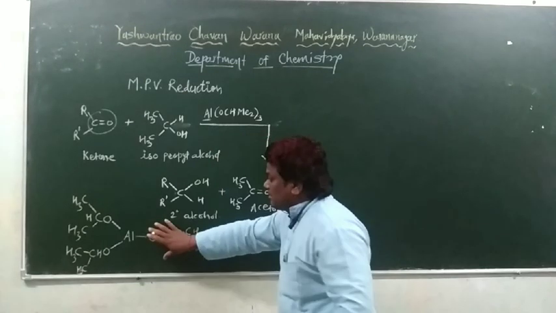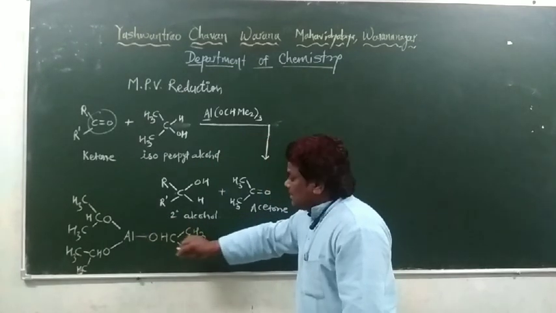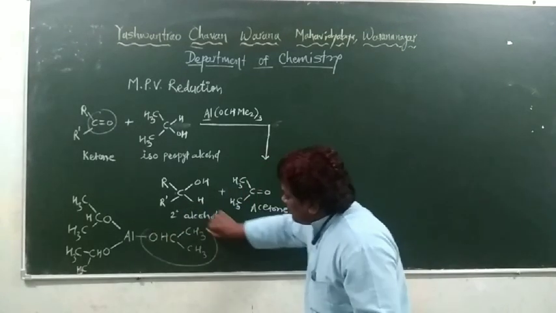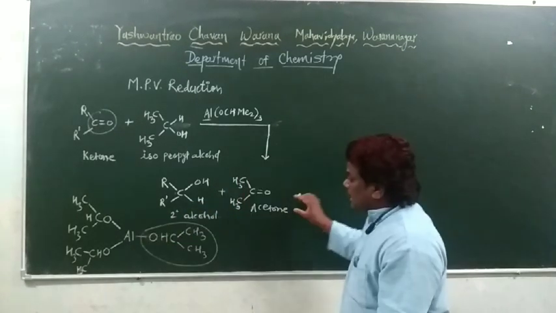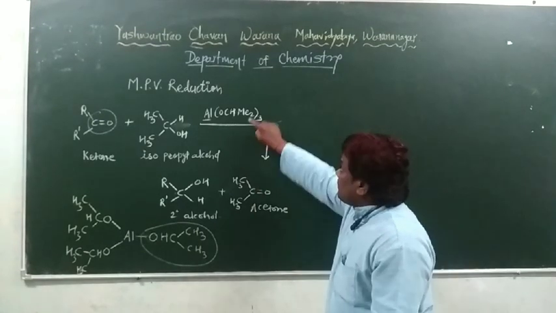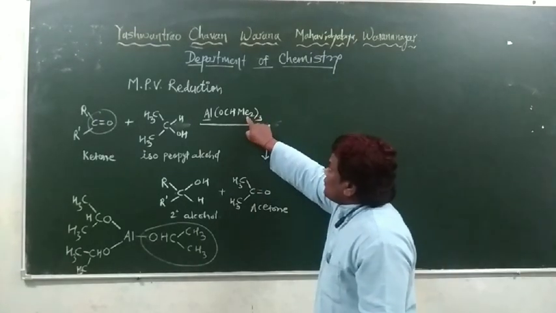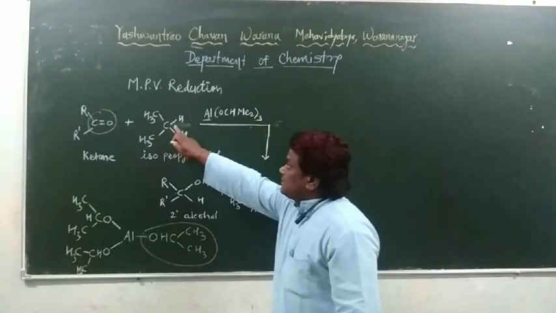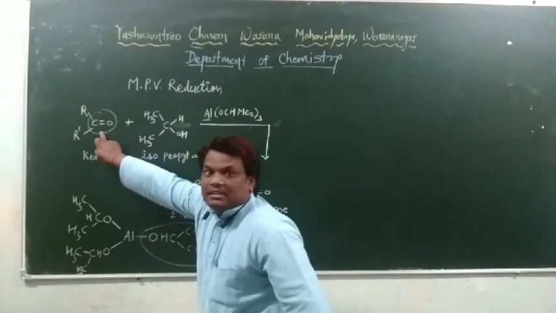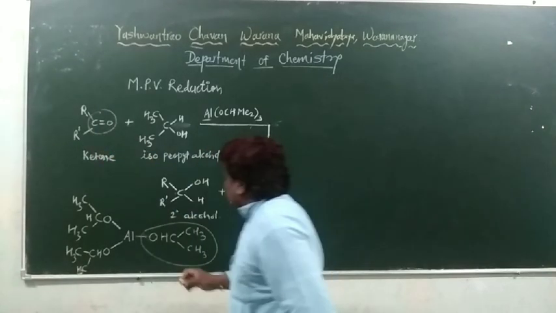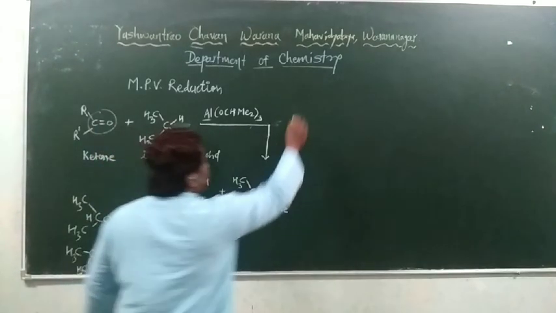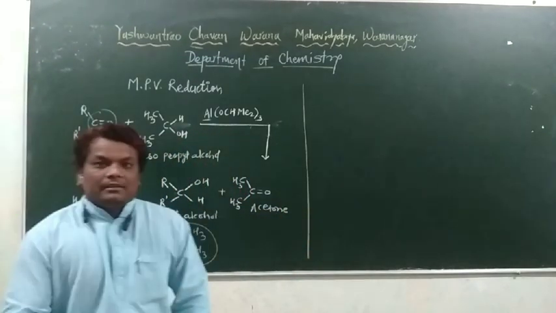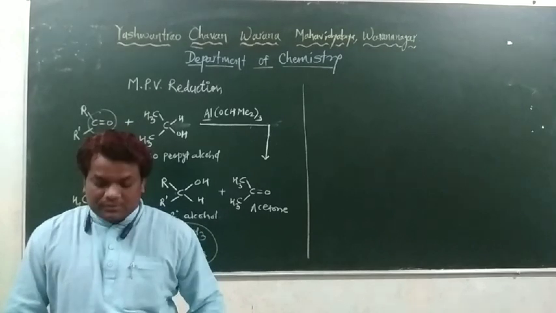Remember this structure, because in the mechanism, out of the 3 isopropoxy groups, one isopropoxy will be utilized for the mechanism. Aluminium triisopropoxide reduces 3 ketone groups or 3 aldehyde groups. This mechanism is followed in two steps.